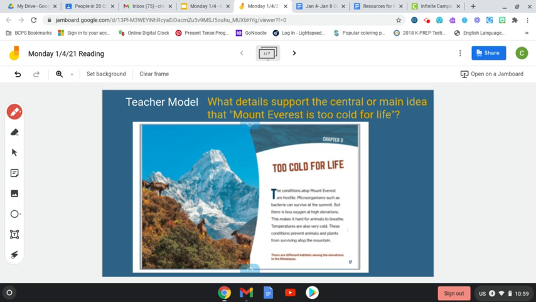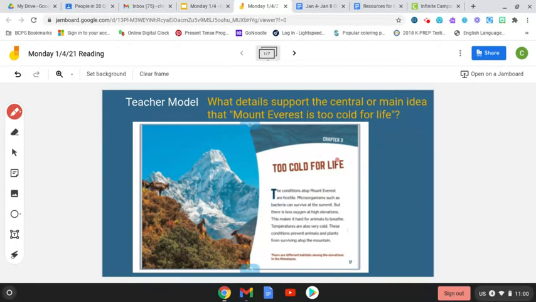And we're looking for specifically what details support the central or main idea that Mount Everest is too cold for life. Okay, when we do that, we're saying that it's too hard for things to live on Mount Everest because it's too cold. So you're looking for very specific details. You're not underlining and circling everything. You're only finding things that show that Mount Everest is too cold for life, too cold for things to live there. So let's get started and take a look.